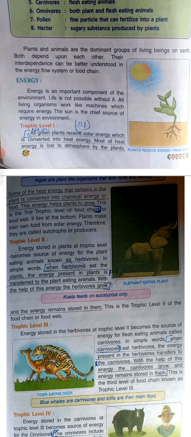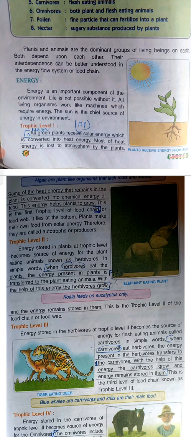Trophic level 2. Energy stored in plants at trophic level 1 becomes the source of energy for plant-eating animals known as herbivores. So the energy which is stored in the plants at trophic level 1 becomes the source of energy for the animals which are eating the green plants, because when the animals eat those plants, they get that energy.